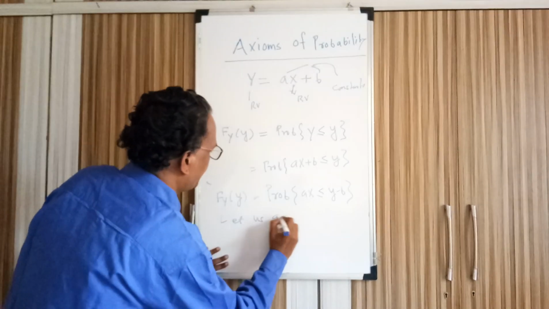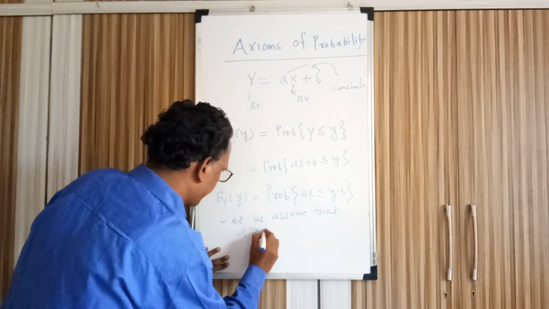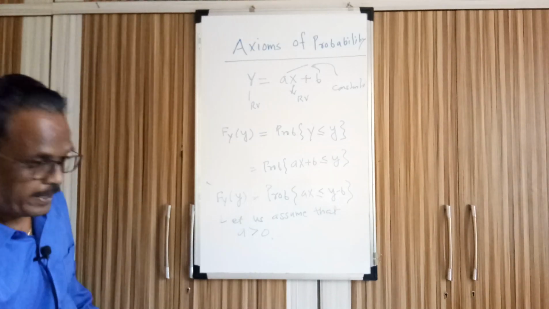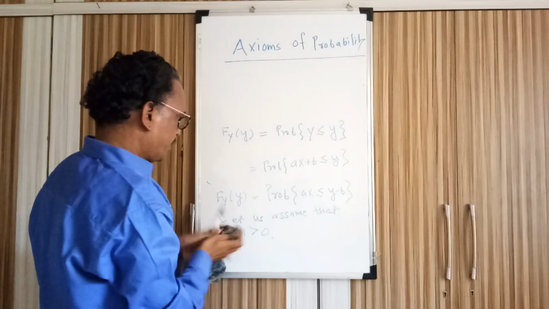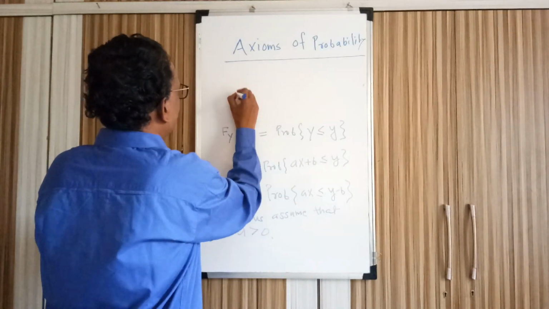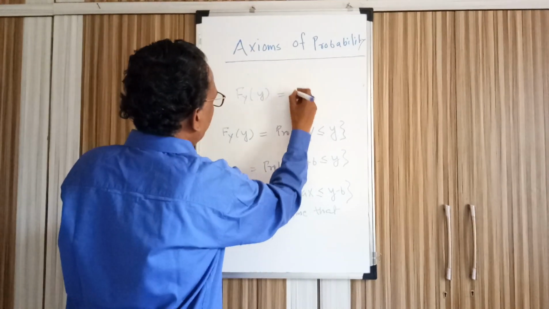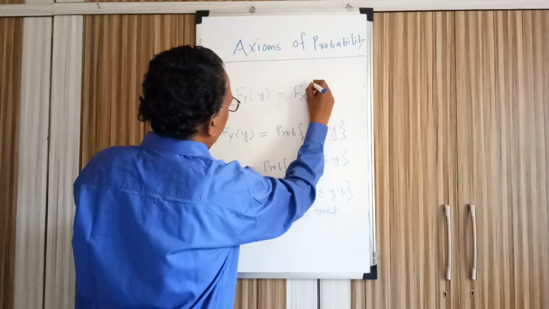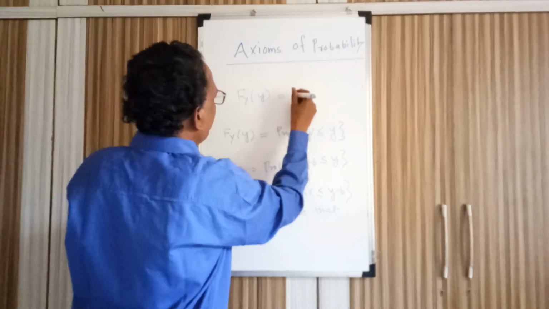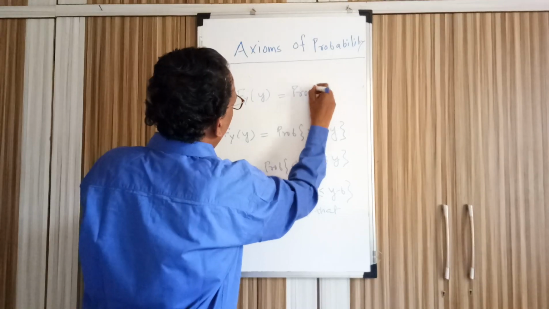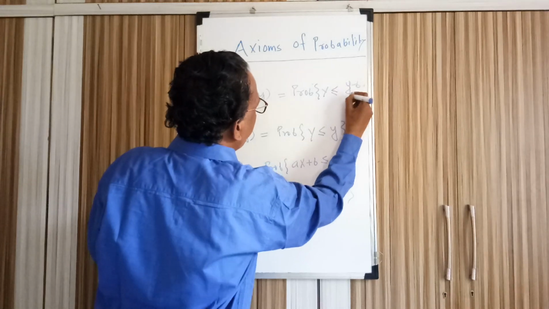In that case, this equation becomes F_Y(y) equals the probability that x is less than or equal to (y minus b) by a.